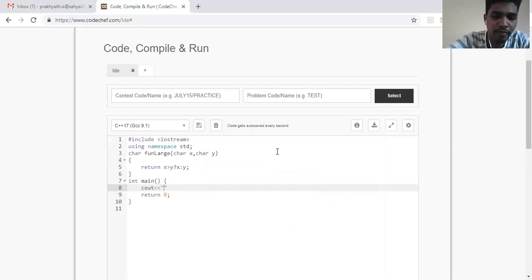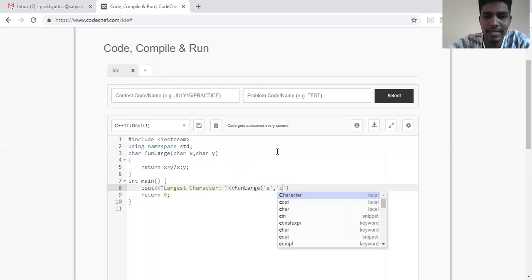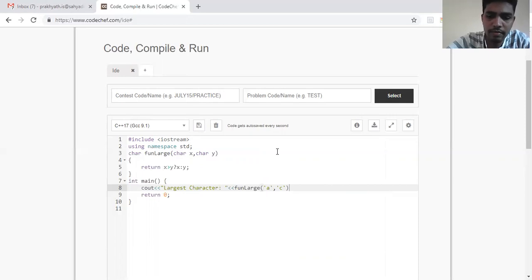So I'll write largest character, and then we'll pass the characters to that particular function. Let me pass one character. As you know, a character has to be given in single quotes. I'll be passing a, and then I'll be passing c. We'll write endl so that the next statements are separated by a new line.